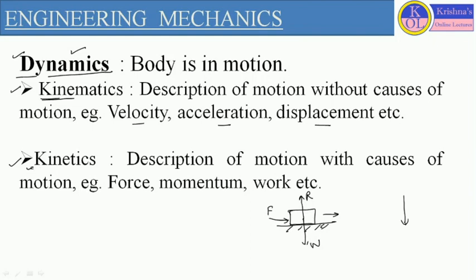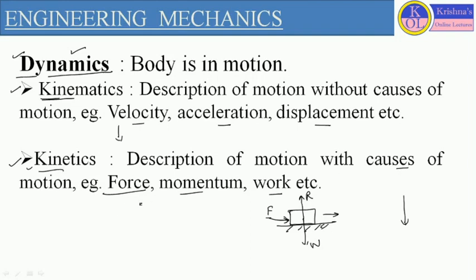Now, the second term is kinetics. Kinetics is also related to dynamics when the body is in motion. But how is this term different from kinematics? Here we are not simply describing the motion of the body, but we consider the causes of motion. What is the main cause of motion? Force, obviously. So the causes of motion we define in terms of force, momentum, work, etc. Kinetic energy, potential energy, there are many terms which we consider as causes of motion.